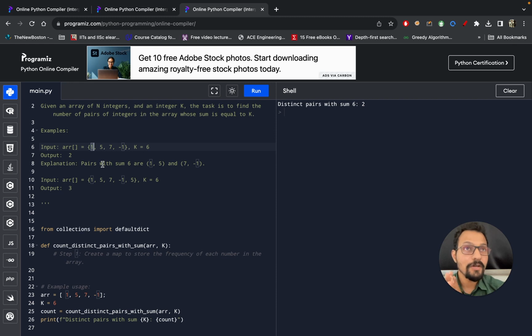So a very good way to do this is, while you are creating the HashMap, at that time only try to find the count. In one iteration, update the HashMap as well as find the count, so that reverse pairs won't be counted again and again. Reverse means 1 5 and 5 1. Okay, now let's see how I will code it.